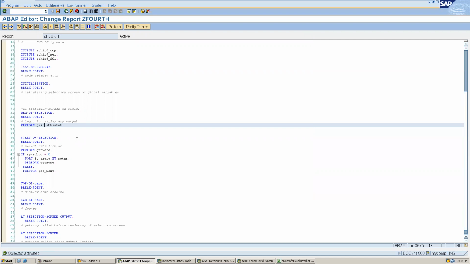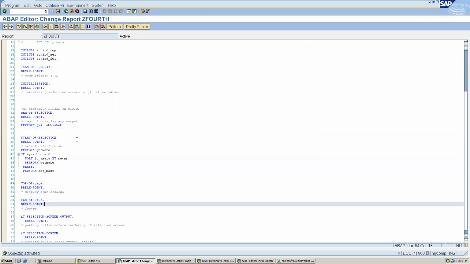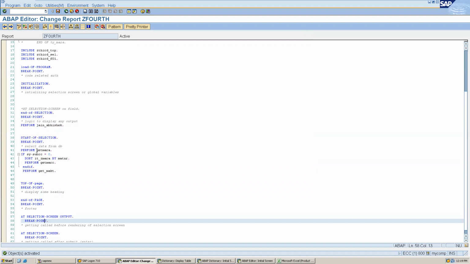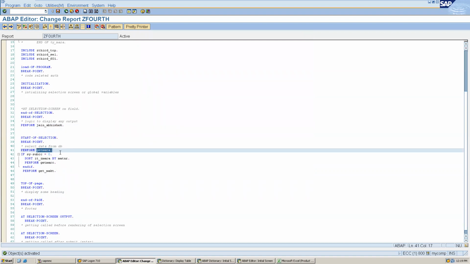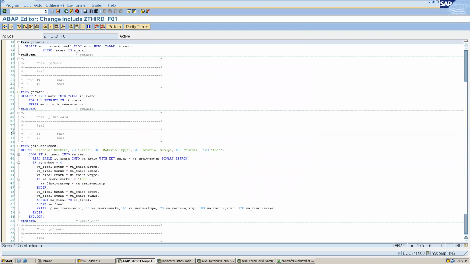Okay, so any doubt till now? What is this event, perform? Perform means, see, we have segregated our logic into different forms. Each and every form has the responsibility of performing a single activity, you can say. So why are we creating forms?